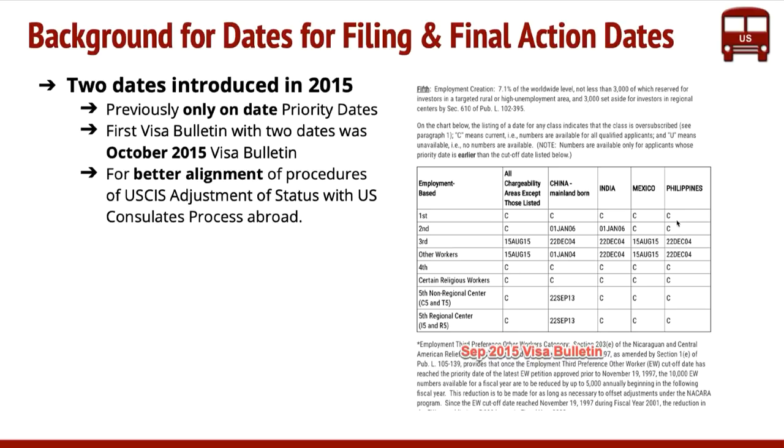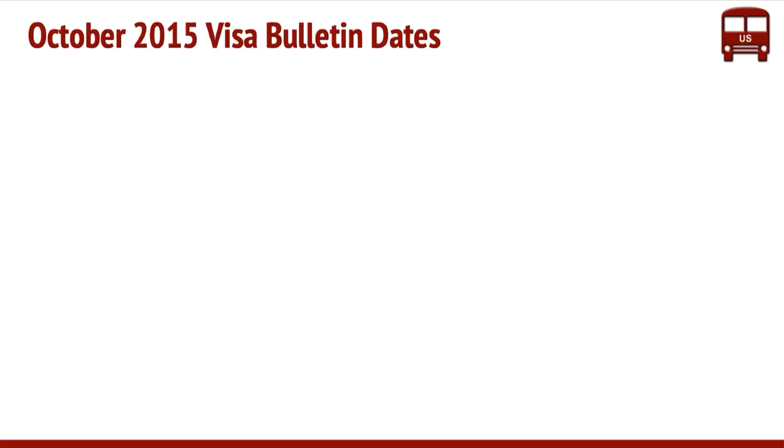We look at these details in the subsequent slides, but the idea is they did this for alignment of procedures and also for better prediction of demand and supply, because they were not able to forecast the numbers properly. So that's why they did this change, so that they could predict this. But ironically, this has become much more complicated for many people to even understand. So that's why we are diving into these details.